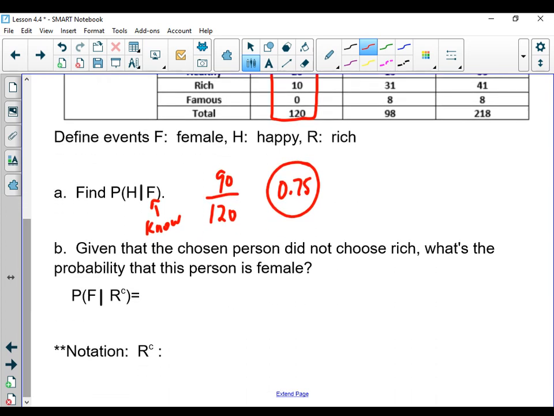All right, here's the next one. Now, there's some notation on this that I need to talk about before we actually answer the question, but here's the question that they give me. Given that the chosen person did not choose to be rich, what's the probability that this person is female? So again, what we know is this part. Now, you'll notice it has an R with a little c there. That little c is really talking about the complement of R.